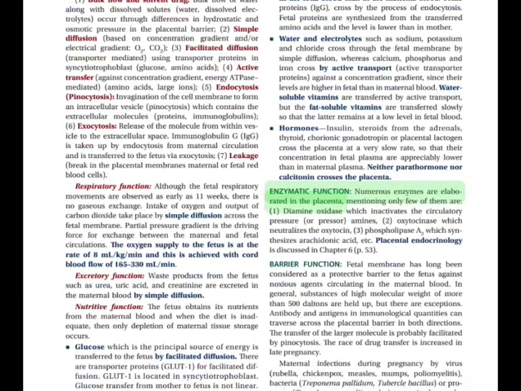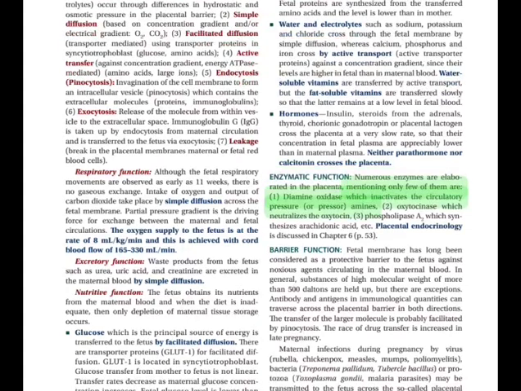Enzymatic function. Numerous enzymes are elaborated in the placenta. Mentioning only few of them are: 1. Diamine oxidase, which inactivates the circulatory pressor amines.